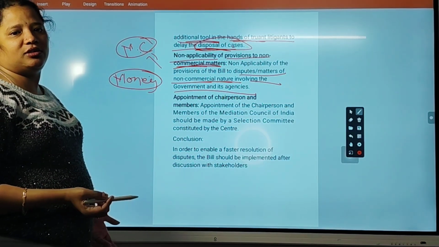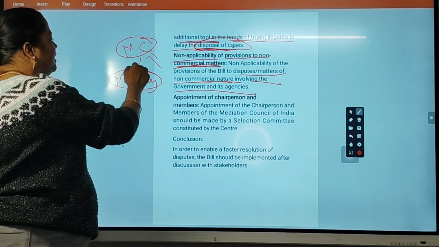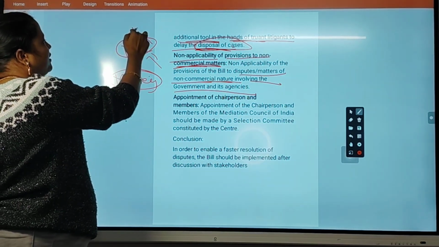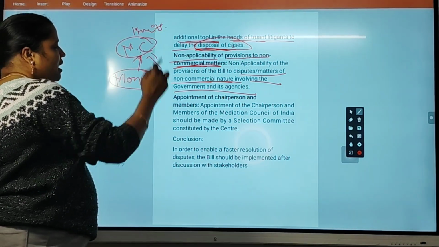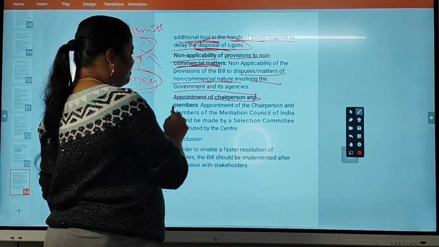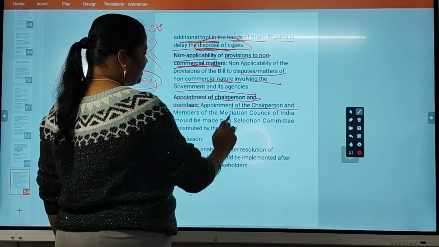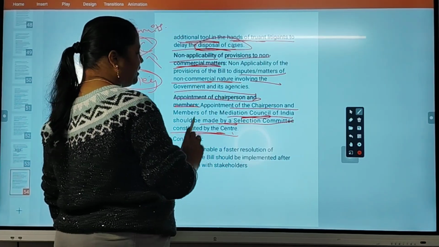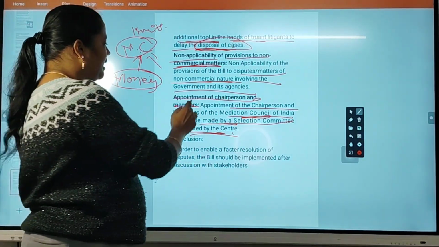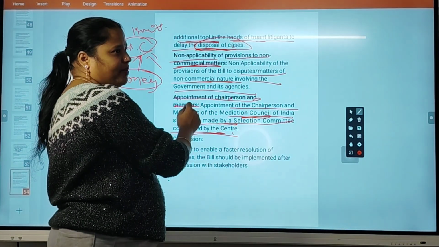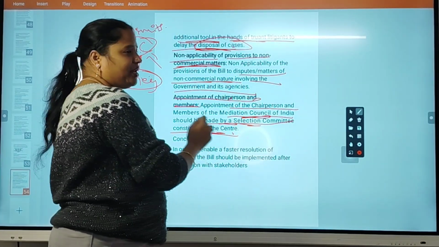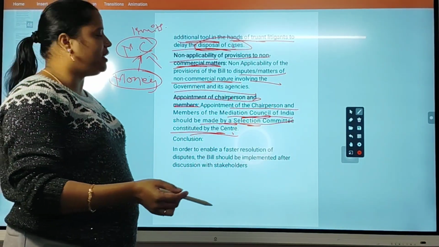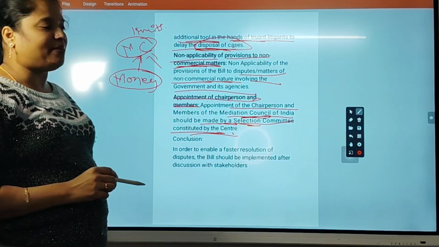In money matters it can't solve, other things it can solve, which limits the functions of the mediation council. Then, appointment of chairperson and members. Appointment of chairperson and members of the Mediation Council of India should be made by a selection committee constituted by the Centre. The appointment should be done by the selection committee of the Centre, not individually. They can't select their own chairperson and members.